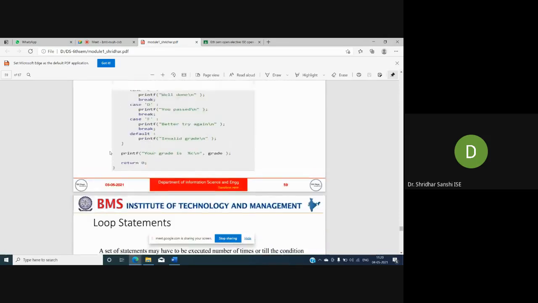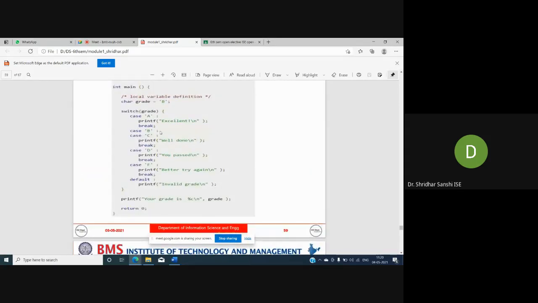In this example, I have not specified any break statement, so it will execute the next instruction also. It will print "well done" and break. If we do not specify any break statement, it will continue the execution. If we specify break, then it will come out of the switch.